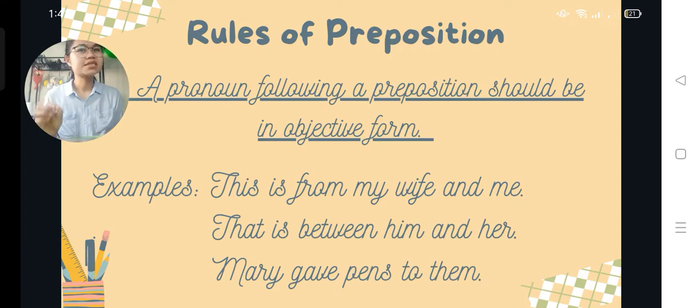If the object that follows the preposition is a pronoun, it should therefore be in the objective form, not in the subjective form.